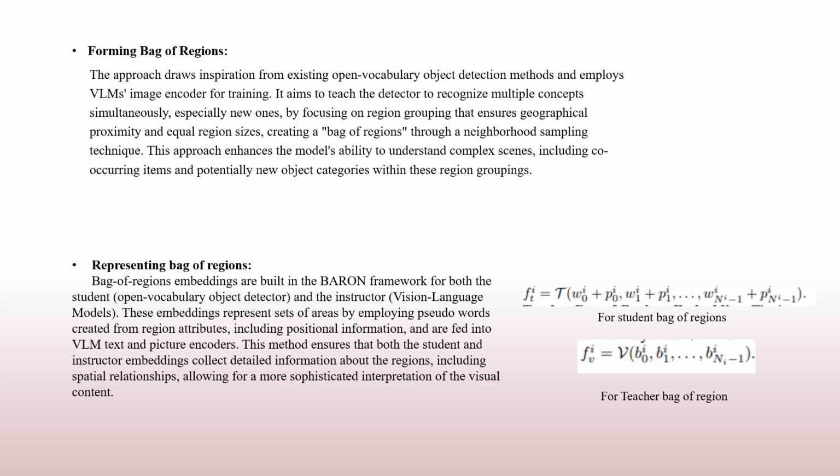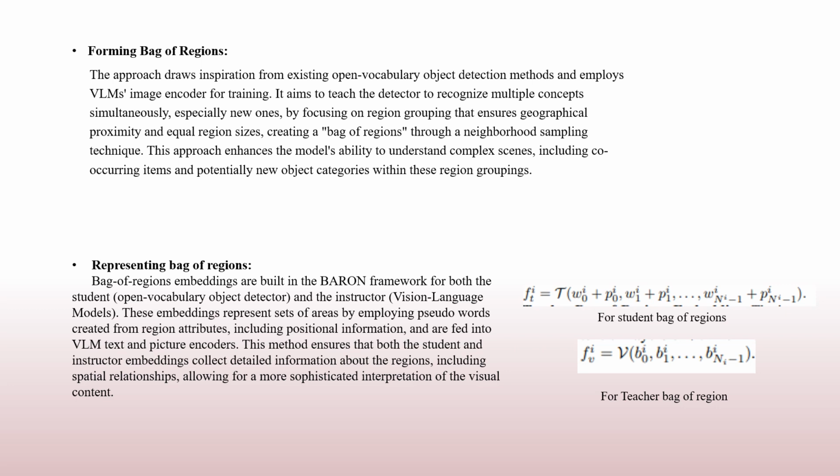For the teacher, there is the VLM's image encoder. Barron focuses on an image crop encompassing these regions, applying masking in the image encoder's attention layers to concentrate on relevant areas. This generates an image feature embedding that represents the grouped regions from a different perspective, emphasizing their contextual and spatial interplay. Together, these methodologies allow Barron to intricately understand and interpret both the descriptive and spatial aspects of the regions within images, enhancing its object detection capabilities.